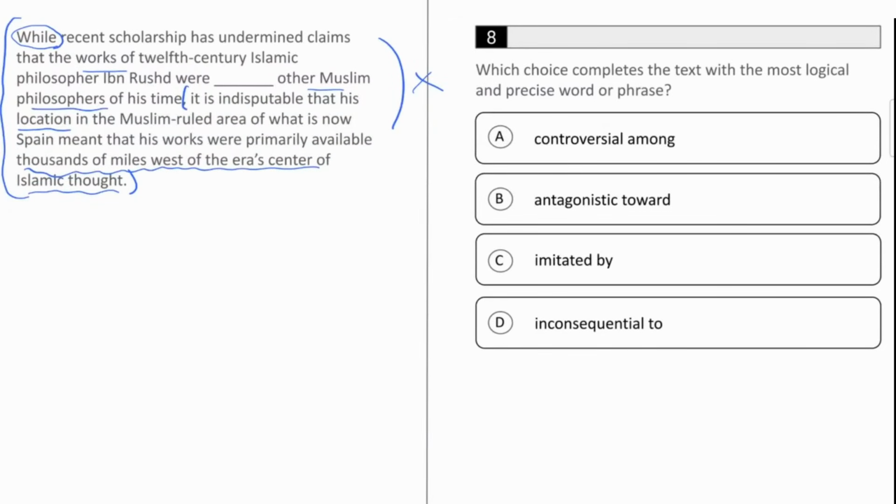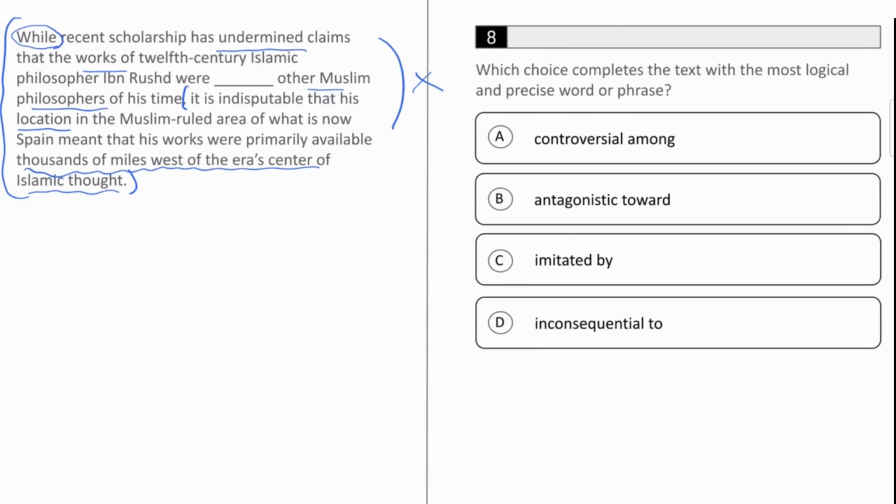Remember, though, that because of the while, we're trying to get our first half of the sentence to say that his works were important or were known by other Muslim philosophers. However, there is one additional challenge: the word undermined. To undermine a claim means to disprove it or to go against it. So if we're trying to say that his works were important, we are undermining the claim that they were not important. Therefore, the word that we're actually looking for is a word like not important to or not known by other Muslim philosophers of his time.